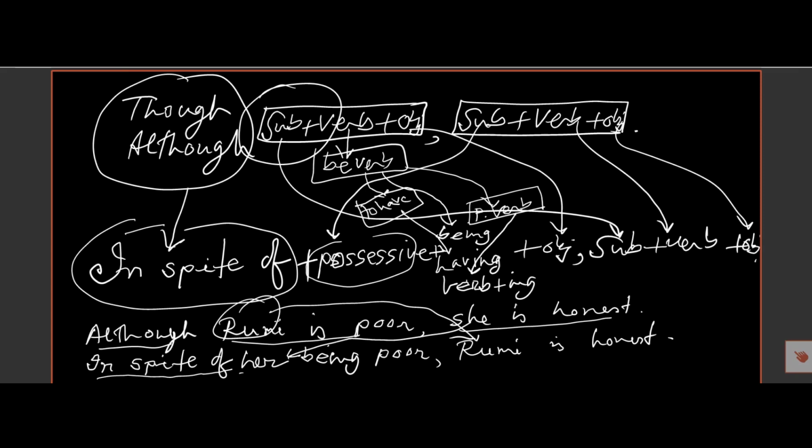Then she has been changed into her, possessive, and then am, is, are, we found am, is, are, so it has been changed into being, and then poor, and then Rumi has been put here, and then is honest. So, in spite of her being poor, Rumi is honest.